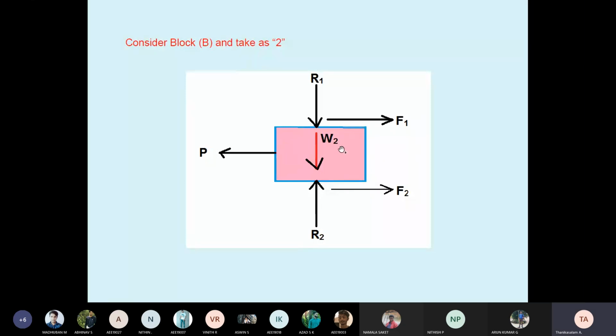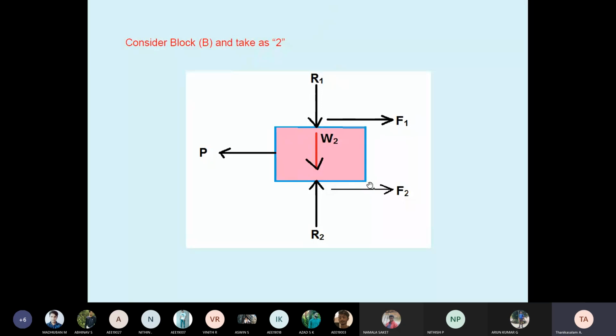Every action has an equal and opposite reaction. So block B is in contact both at bottom and upper. When it is in contact at the bottom, the reaction is upward: R2 is upward. Similarly, block B is in contact at the upper side, therefore the reaction is downward, opposite: R1. That is the reaction of the first body, that's R1.